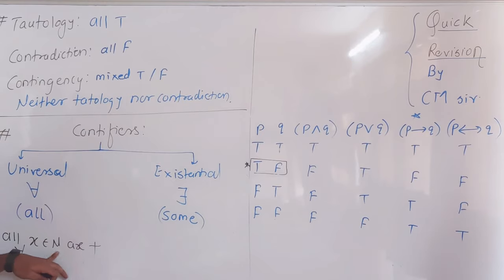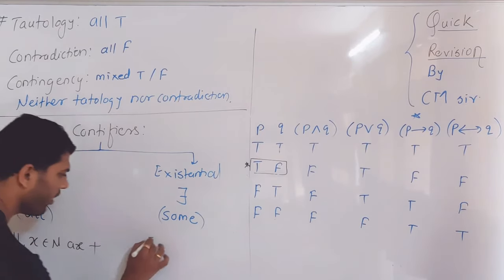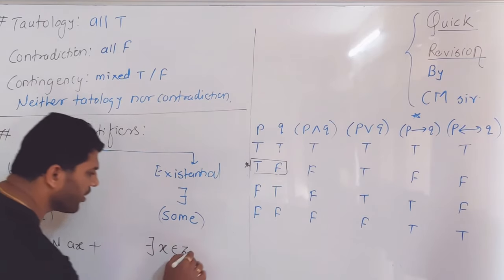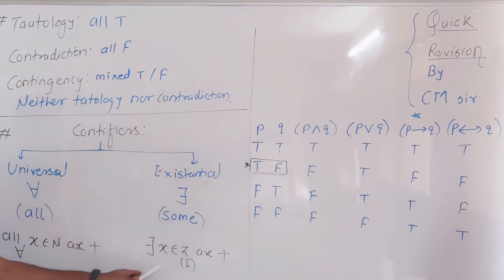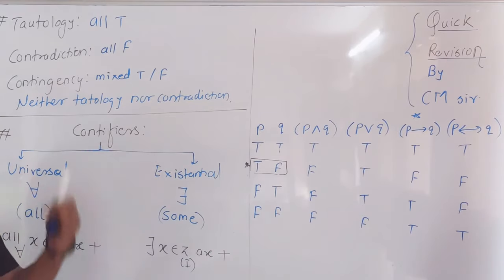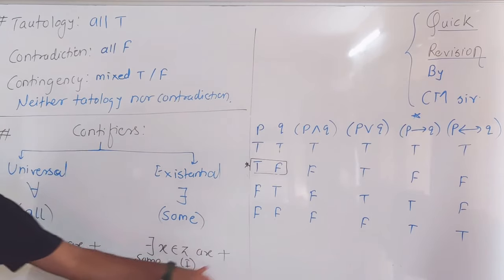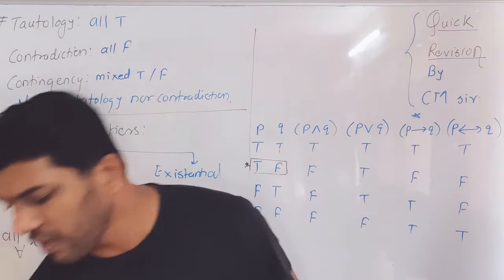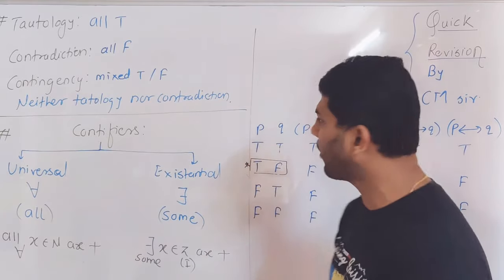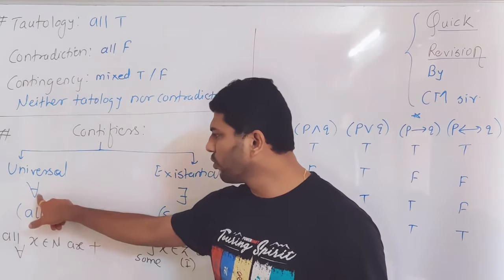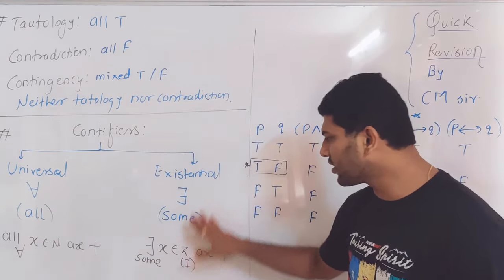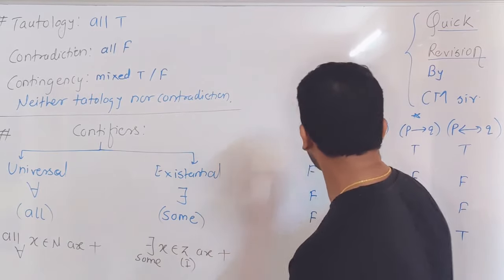So all x belonging to natural numbers are positive, while some x belonging to the integers are positive. So all integers are not positive, but some integers are positive. So we can say some integers are positive, or all natural numbers are positive. It depends on whether the requirement is for all or some. If it is a requirement of all, use the universal quantifier. If it is a requirement of some, use this existential quantifier. It's a very simple article.